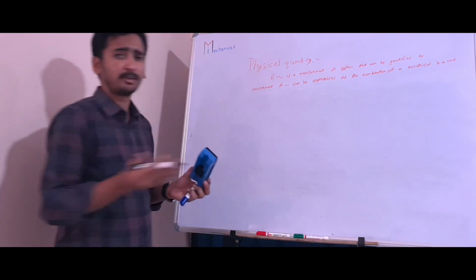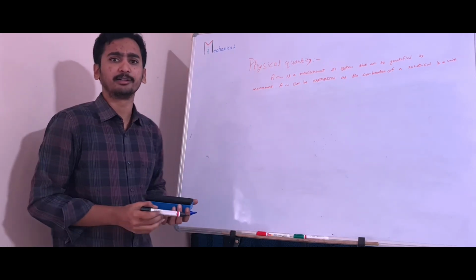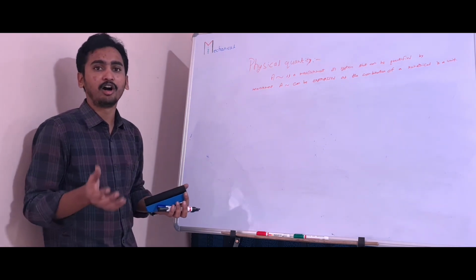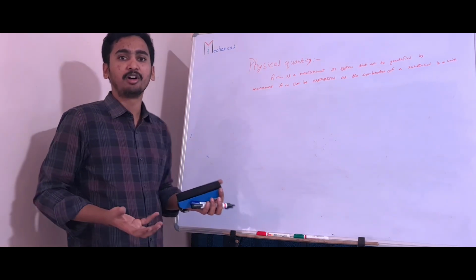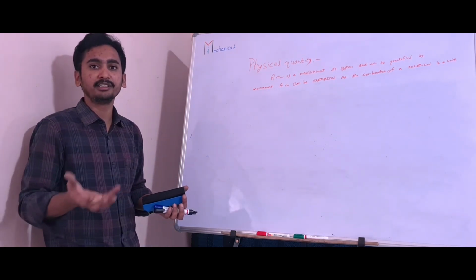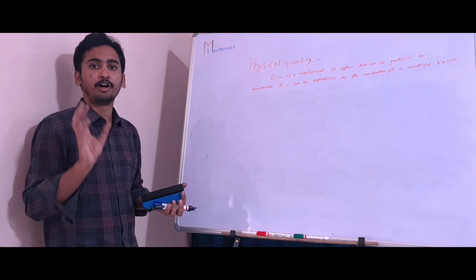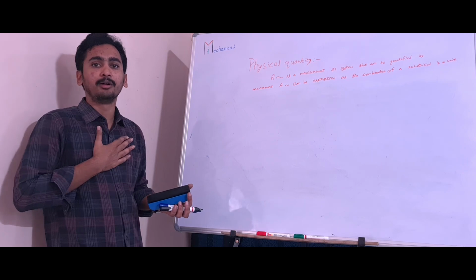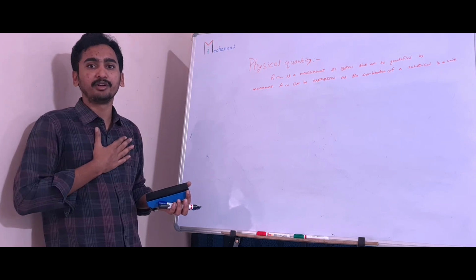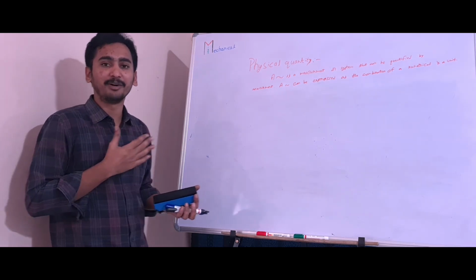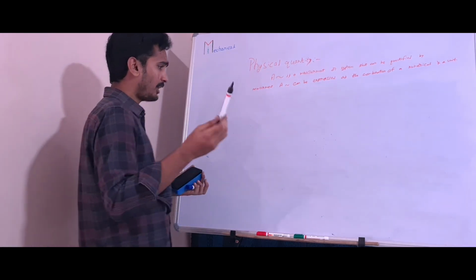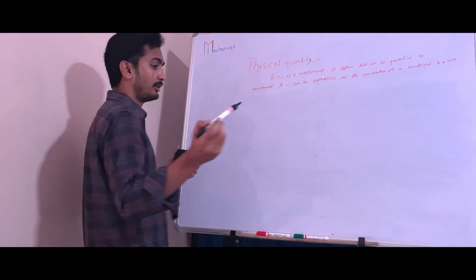Also, mass of the body is simply a scalar. Why? Because what is the definition of mass? How much quantity that body is having. It is simply how much. It requires only magnitude. That's why I said my mass is equal to 63 kg. We got it, right? Now we will see force.